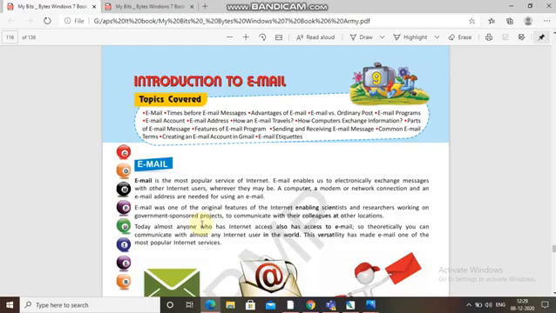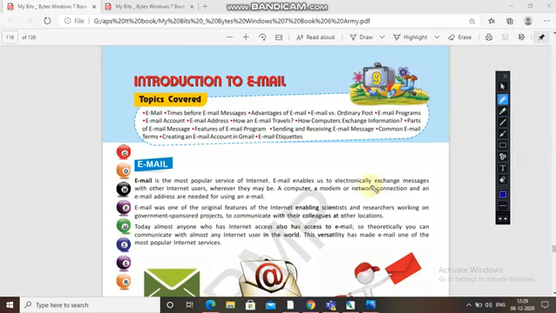It's simple, but what does it do? Email enables us to electronically exchange messages with other internet users wherever they may be, whether they are in a restaurant, traveling, or in some other country.